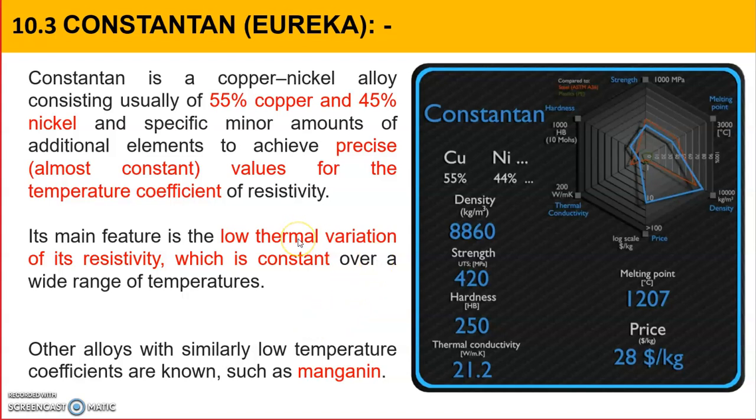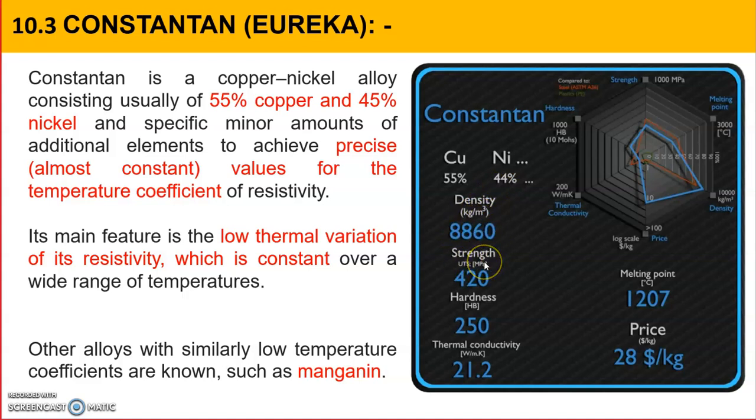Before finding applications, let us see the properties of Eureka. You know the word Eureka, and constantan also, what is constant? The change in resistance with temperature is constant; the specific temperature coefficient of resistivity is constant. Here the percentage of copper is 55 and nickel is 45%. The density is 8860 kg per meter cube.